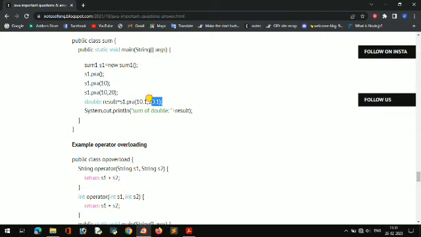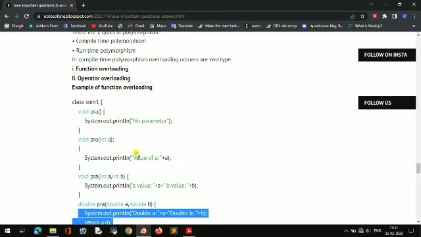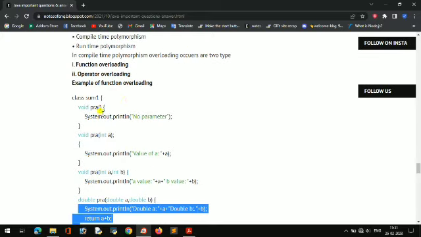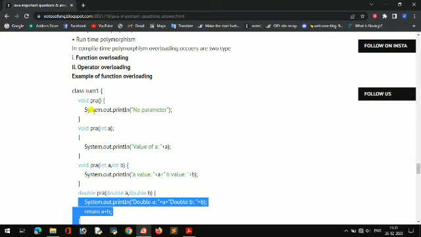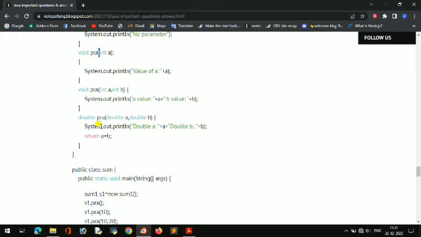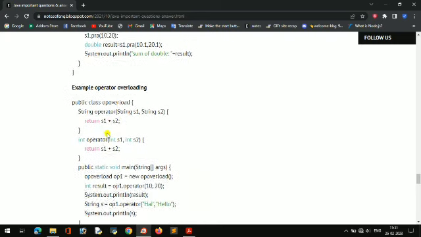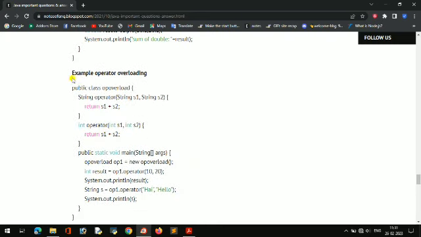And if we pass decimal double values, it will execute this one. You can write this simple example in your exam. For function overloading, declare one class with some name and the same function name, write different parameters in each, and call that function with different parameters. And another one is the example of operator overloading.